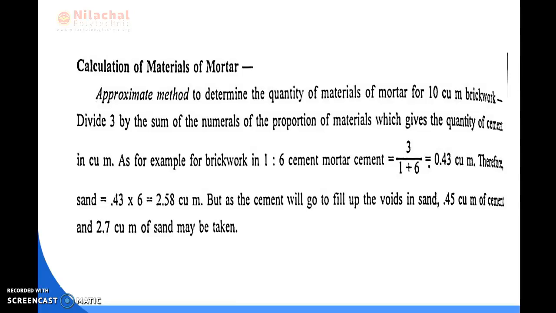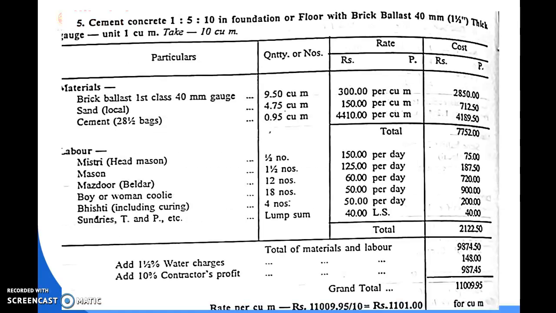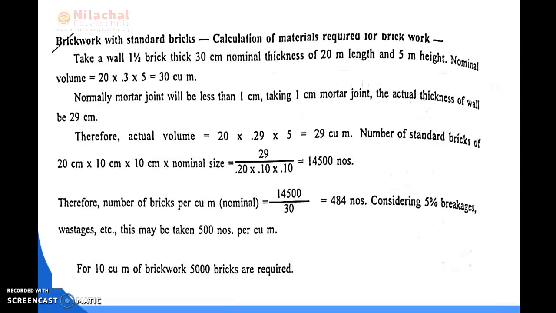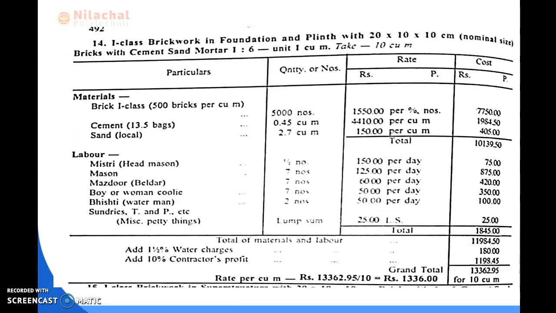But as the cement will go to fill up the voids in the sand, 0.45 cubic meters of cement and 2.7 cubic meters of sand may be taken. So 0.43 is considered as 0.45 and 2.58 is considered as 2.7. Then we go to the calculation of the brickwork.